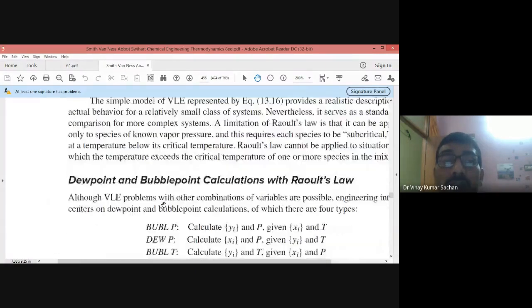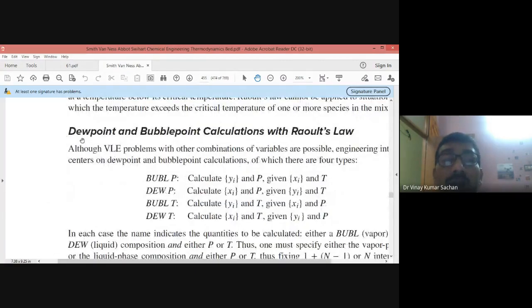I will take this topic further and explain how to calculate the dew point and bubble point in the next class. So for now I can stop.